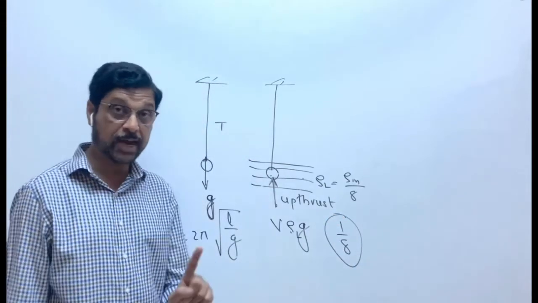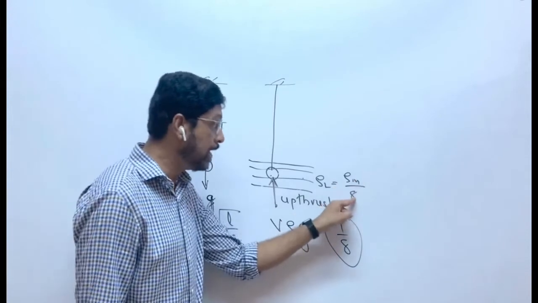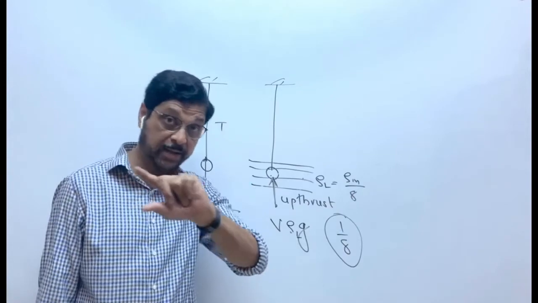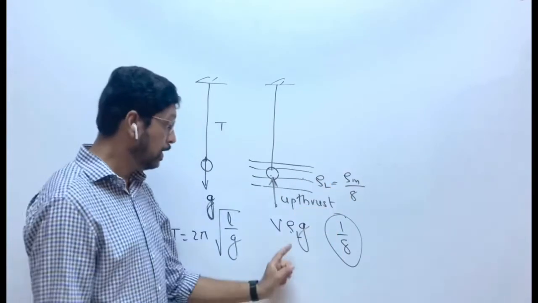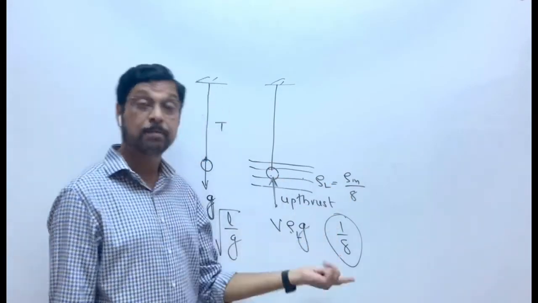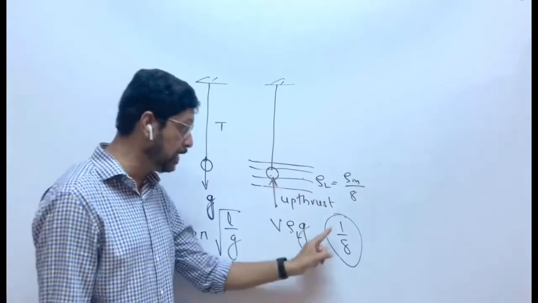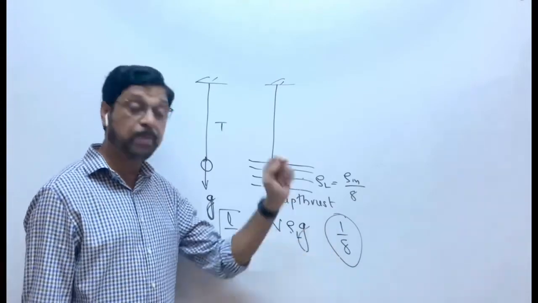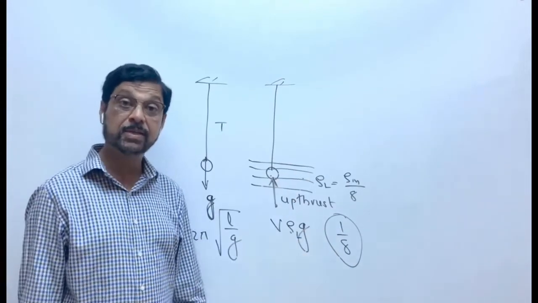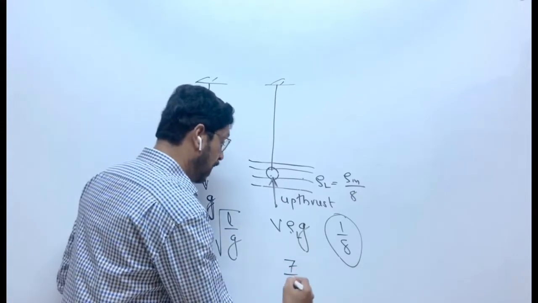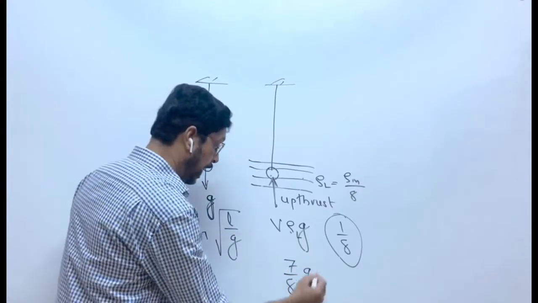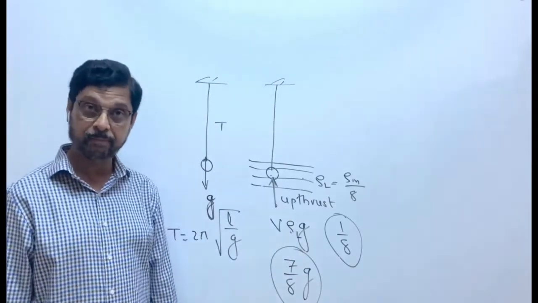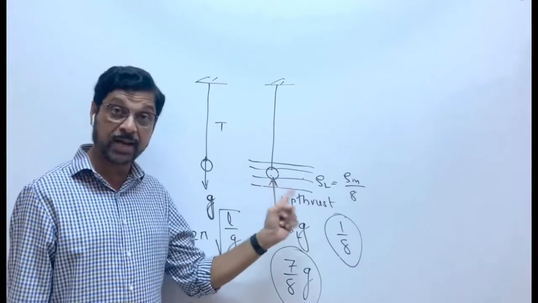Getting the point? क्योंकि upthrust कितना act हो रहा है? 1/8 times. Upthrust is acting 1/8 times. पूरा फॉर्मूला लिख के कैलकुलेशंस करने की आवश्यकता नहीं है. The upthrust is 1/8 times, means effective acceleration due to gravity will decrease by 1/8 times. It will decrease by 1/8 times, means it will become 7/8 times. The effective acceleration due to gravity will be 7/8 times g. इसको अच्छी तरह से समझने का प्रयास करो.